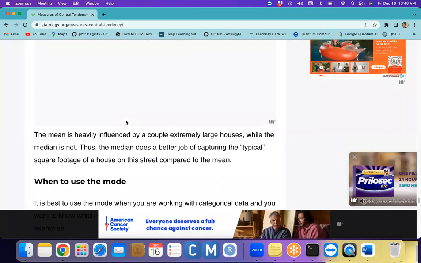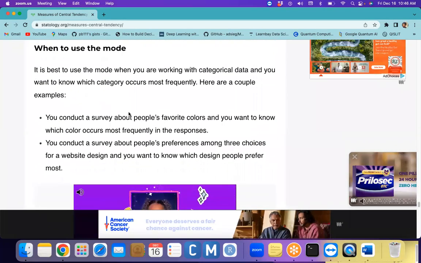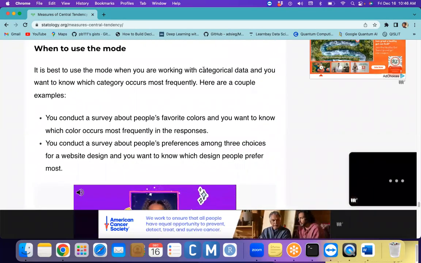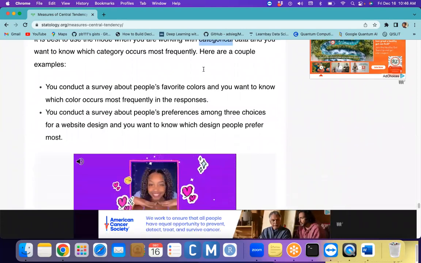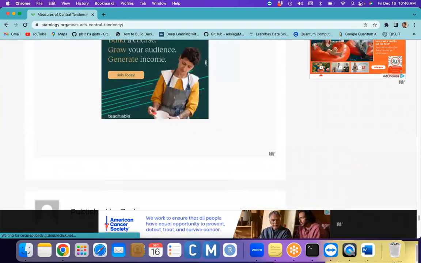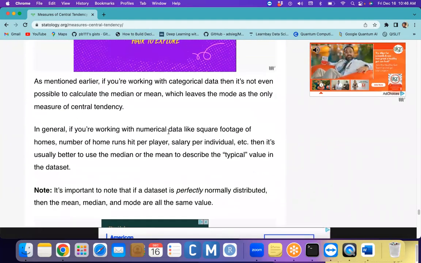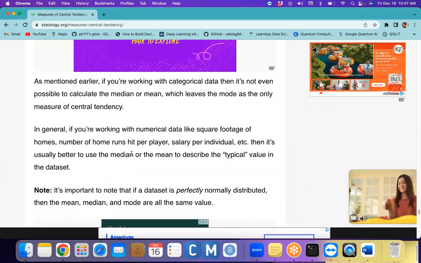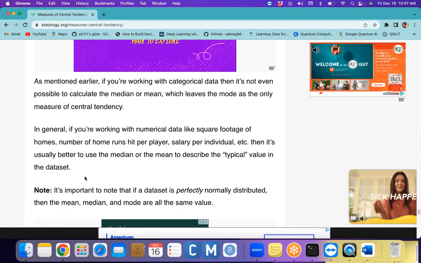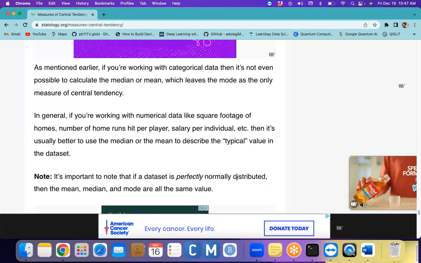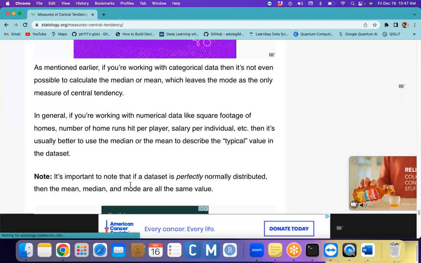The mode is used when the data is categorical. The best thing is that when the data is categorical, like color here, the mean and median can't explain it. In general, we are working with numerical data like square footage, number of homes, or salary of individuals, and then it is better to use the mean and median. But note that when the data is typically normally distributed, the mean, median, and mode all have the same values.